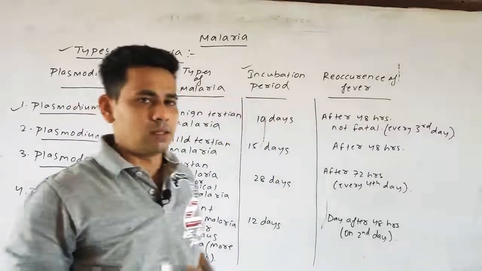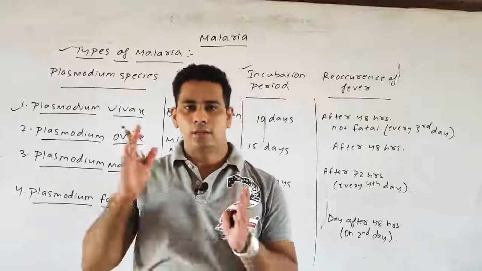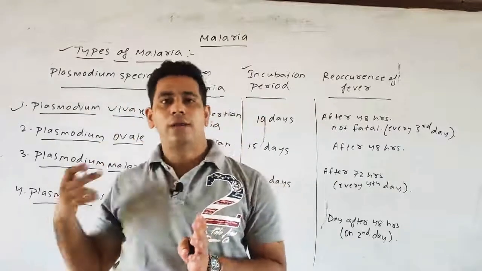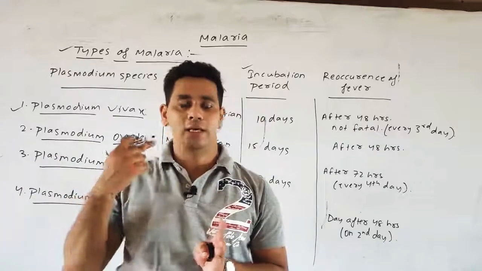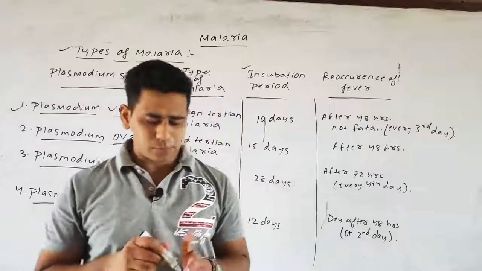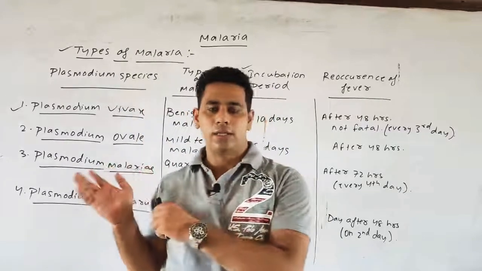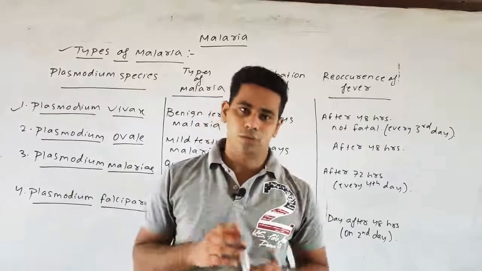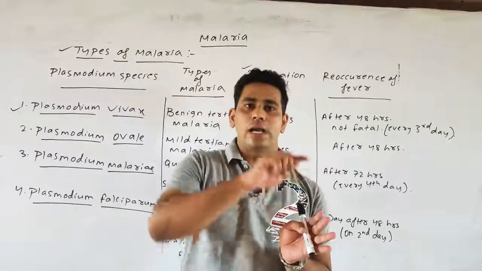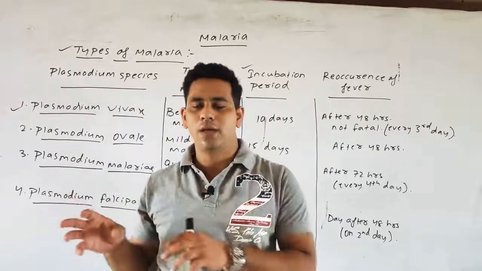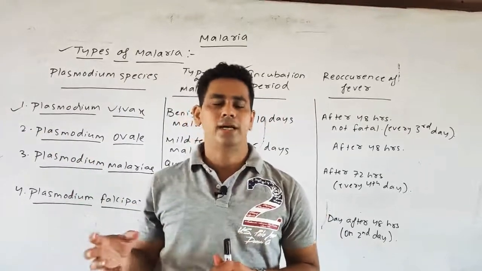Incubation period means the period from the day the person is exposed to the disease up to the day on which he or she shows the first signs or symptoms. For example, in malaria, from the day the sporozoites enter the human body up to the day the hemozoin pigment granules are secreted by the parasite.